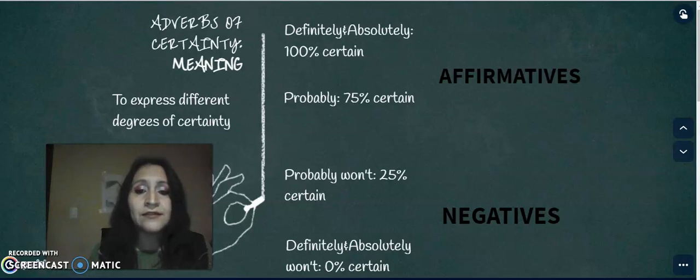In negatives, we have probably won't, when we have just a 25% certainty that something will occur. And with definitely and absolutely won't, we are 0% certain that something will occur.